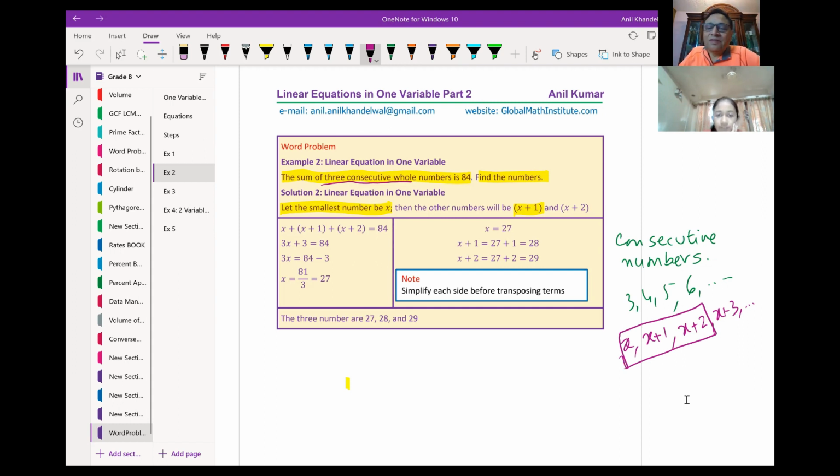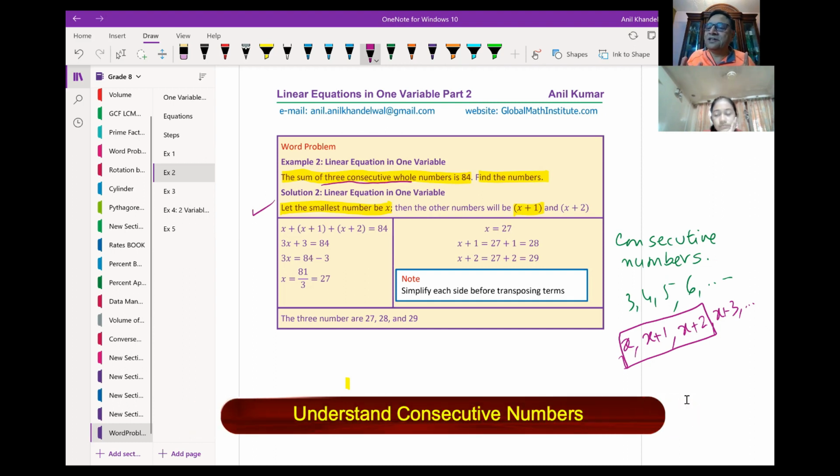Yes. So see how I have defined my variables. Let the smallest number be x, then the other numbers will be x plus 1 and x plus 2. How simple it is to write down your statement and all the variables. Is this clear to you? Yes.